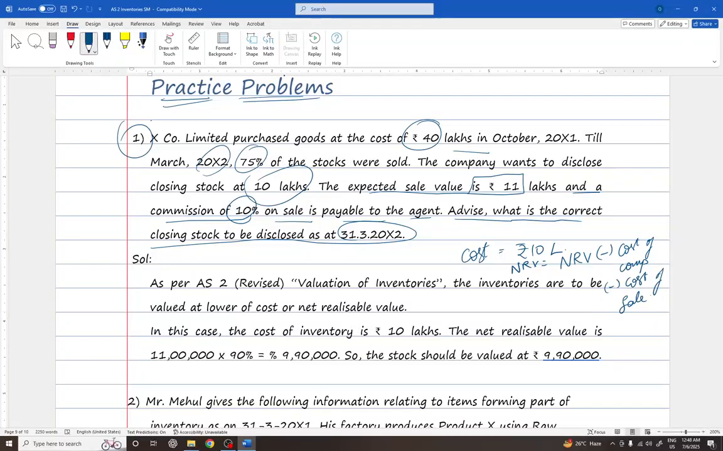Taking that into consideration, in this case the cost of inventory is 10 lakhs, while the net realizable value is 11 lakhs into 90%. Why 90%? Yes, 10% commission on sale value. What is the sale value? It can be sold at 11 lakhs. So 11 lakhs into 10% will be 1.1 lakh.